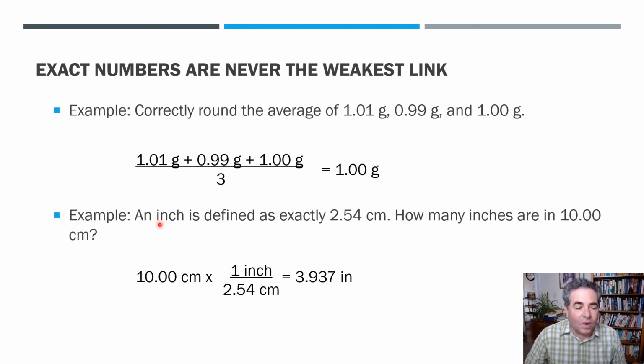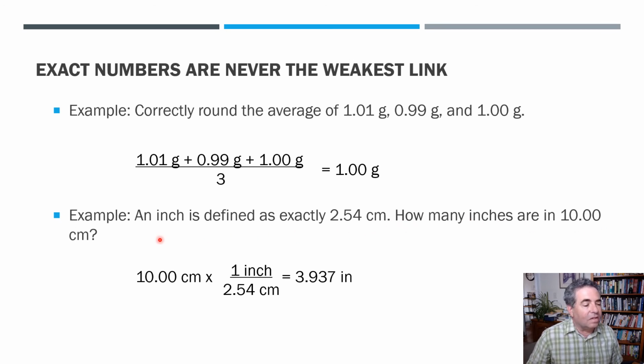Let's look at another one. I told you that you can define a number to be exact. Then it is exact and it won't affect your significant figures. An inch is defined as exactly 2.54 centimeters. That's one of the few numbers that's worth remembering. You're going to encounter that fairly often, and knowing that it is exact is kind of useful.